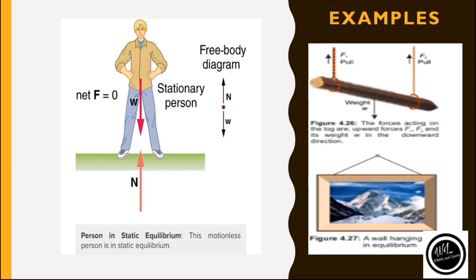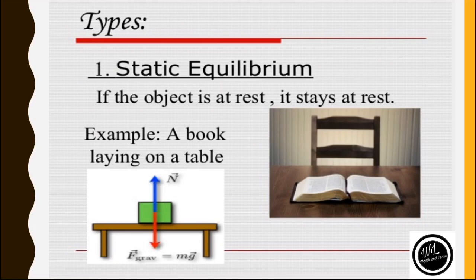Now we have two types of equilibrium. The first one is static equilibrium and the second one is dynamic equilibrium. Static means rest. So if the body is in a state of rest, then the equilibrium will be static equilibrium.